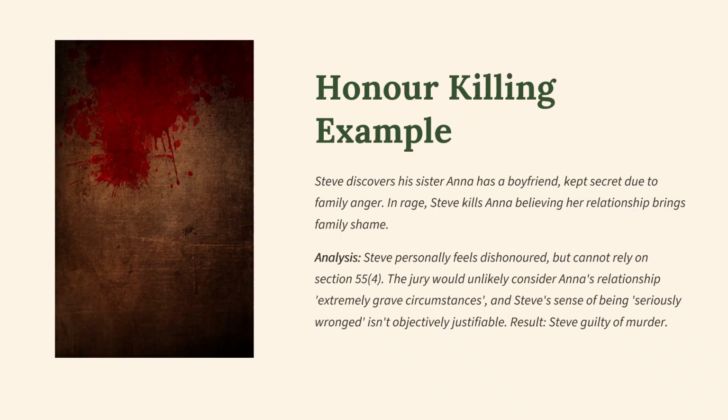An example of honour killing: Steve discovers his sister Anna has a boyfriend kept secret due to family anger. Enraged, Steve kills Anna, believing her relationship brings family shame. So in terms of this one, the analysis here is Steve personally feels dishonoured but cannot rely on Section 55(4). The jury would unlikely consider Anna's relationship extremely grave circumstances, and Steve's sense of being seriously wronged isn't objectively justifiable, and the result therefore would be Steve is guilty of murder.